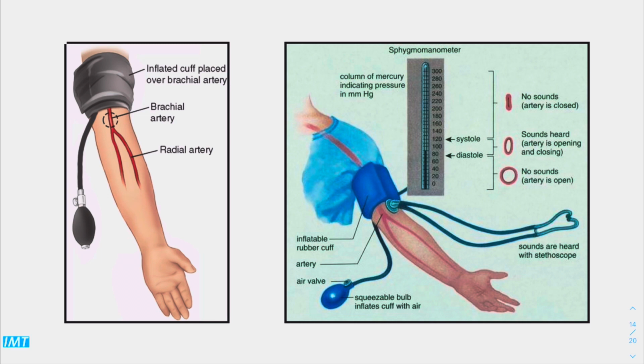As it's shown here, we just place the cuff 2 to 3 centimeters above the antecubital fossa, place the bell on the brachial artery and squeeze the pump that will inflate the cuff with the air until it reaches 180 or 200. Then release the valve which is on the pump. The first sound that you're going to hear is the systolic, and the last sound that you're going to hear is the diastolic. So the first one is sys, the last one is dis. Okay, and by that you will obtain the blood pressure.